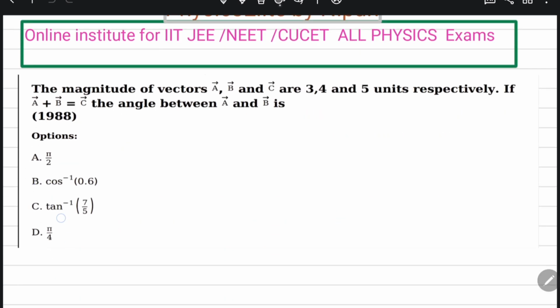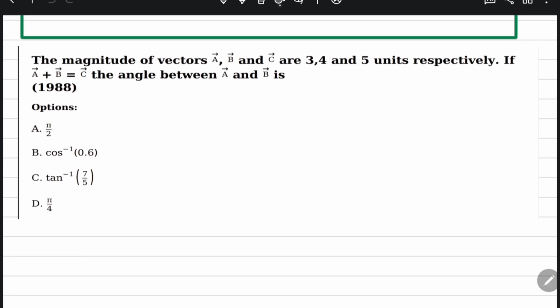So I'll proceed to our next question. These are the few questions left. The magnitudes of vector A, vector B, and vector C are 3, 4, and 5 units respectively. If A vector plus B vector is equal to C vector, then the angle between A and B vector is? They are asking for the angle between A vector and B vector.